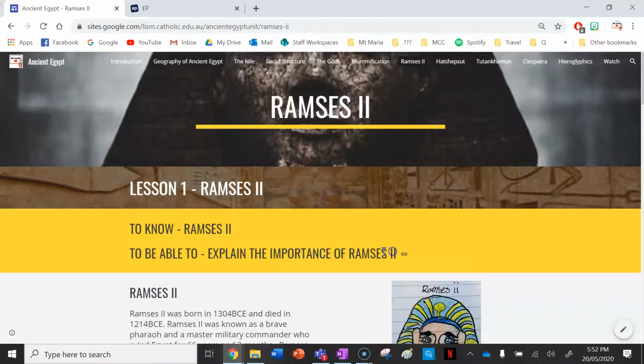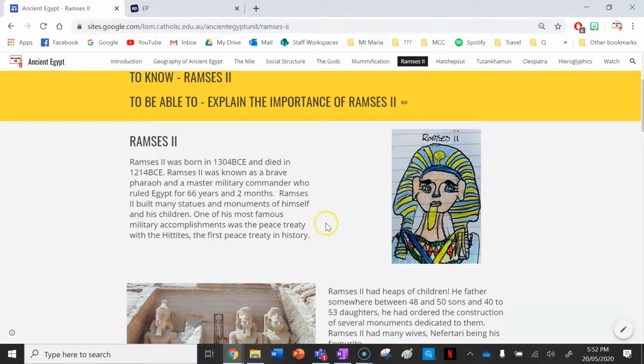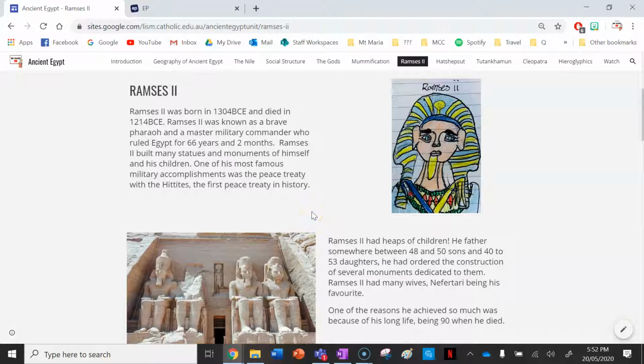We call him Ramses II, but he was also known as Ramses the Great, because he achieved so much. Ramses II was born in 1304 BCE and died in 1214 BCE. He was known as a brave pharaoh and a master military commander who ruled Egypt for 66 years and 2 months, which is an incredibly long time.